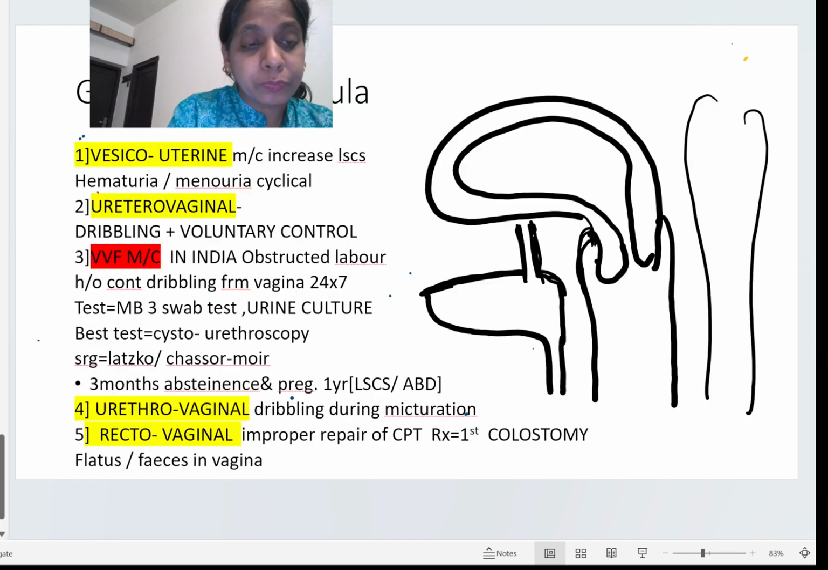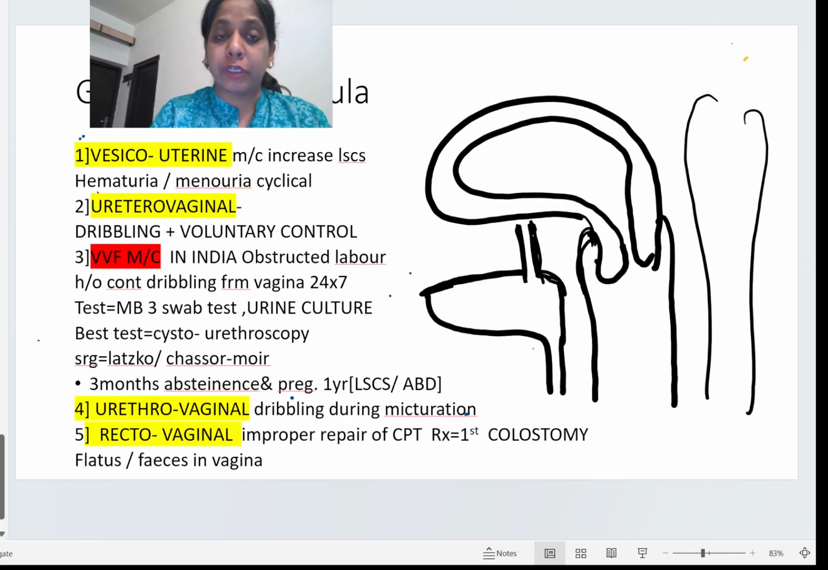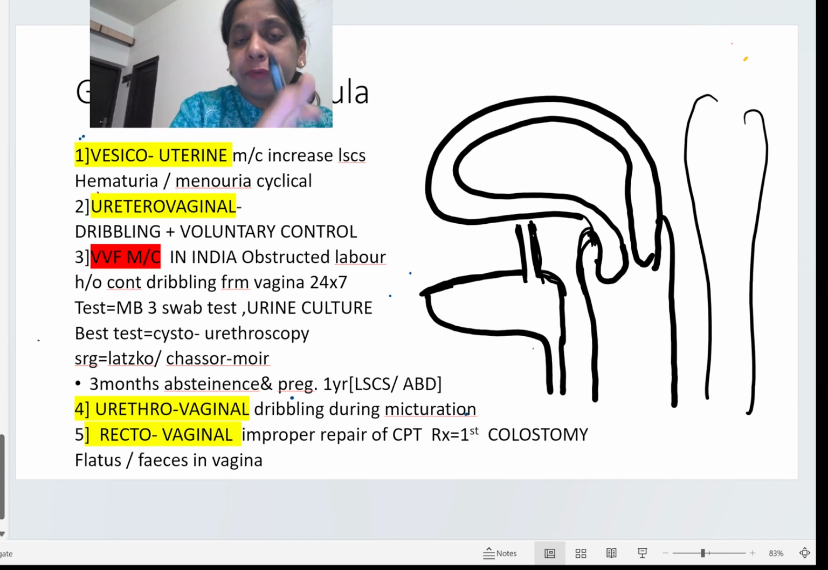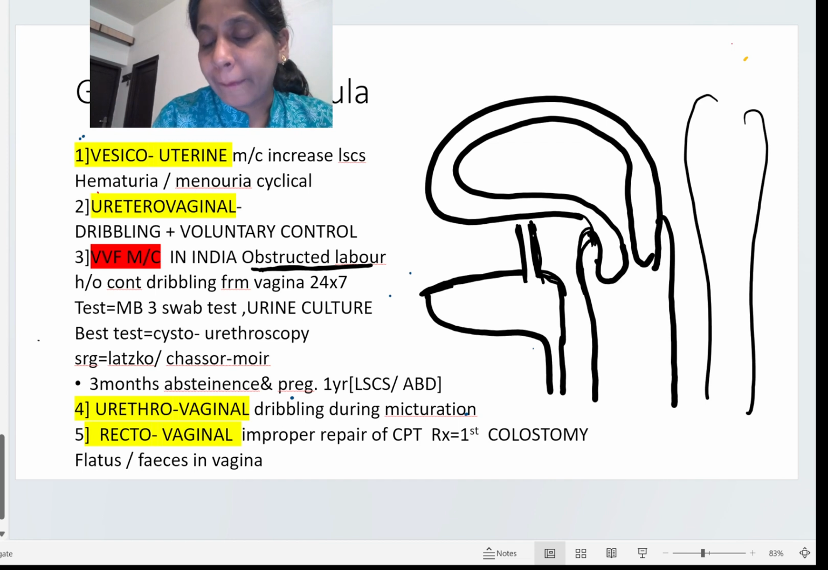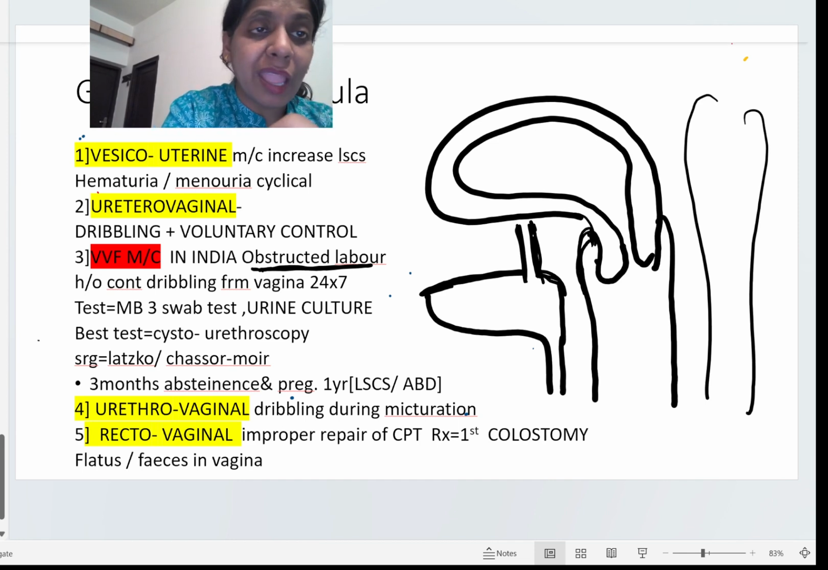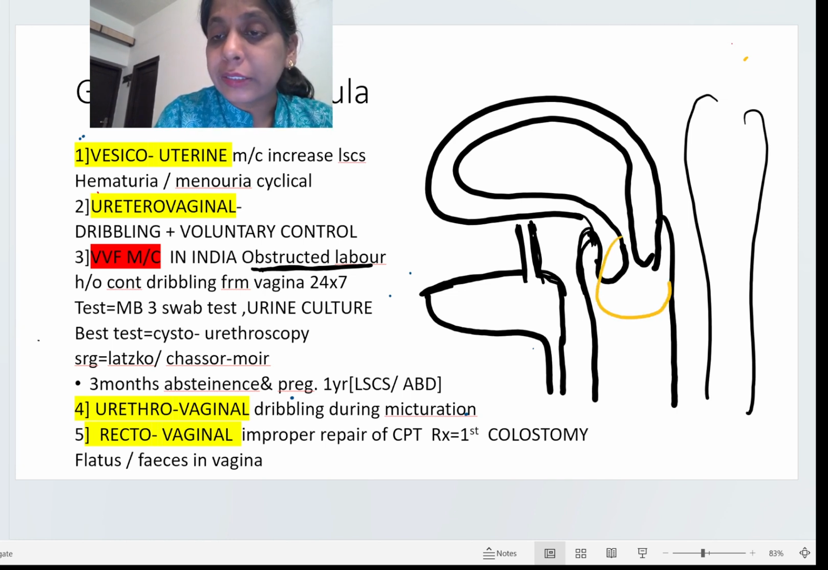Okay, so let's study the genitourinary fistula now. Out of all the different fistulas, the VVF or the vesico-vaginal fistula is the most common. Now, what is the etiology of this fistula? In India, the most common etiology of this fistula is obstructed labor. So let's see what happens in obstructed labor. As you know, in obstructed labor the head gets stuck. Can you see here, the head has got stuck here.